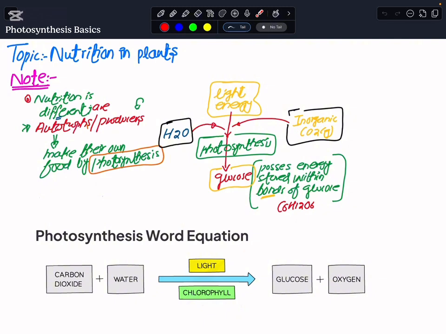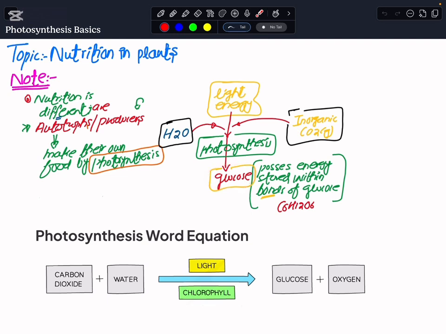Why are they autotrophs or producers? The reason is that they have an ability to carry out the process of photosynthesis, and by that they are able to make their own food. Whenever photosynthesis happens, glucose is formed, but making only glucose is not enough, because for nutrition there have to be proteins present, fats present, and the glucose that is made by photosynthesis. So this is the sugar.